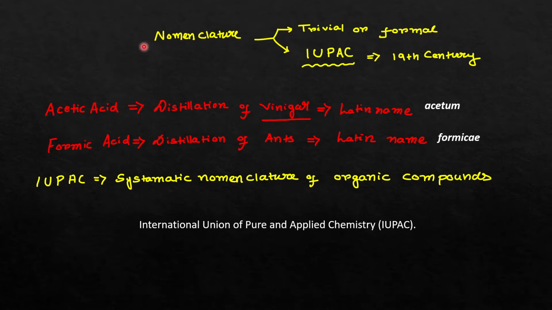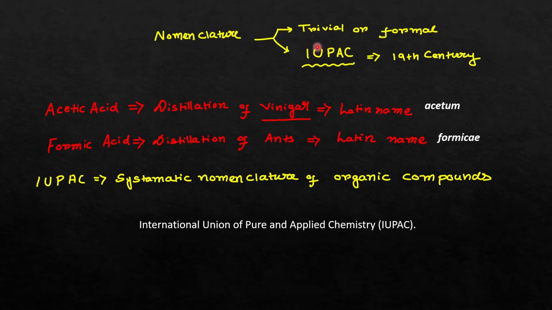Now coming back to the nomenclature of these types of hydrocarbon. There are basically two types of nomenclature, or two types of name. The first one is called the trivial or formal name. One thing that you should know is that the subject of organic chemistry is not a new one. Scientists discovered different types of organic compounds many years ago, and the IUPAC nomenclature basically came in the 19th century. But before the 19th century, people had already discovered many organic compounds.